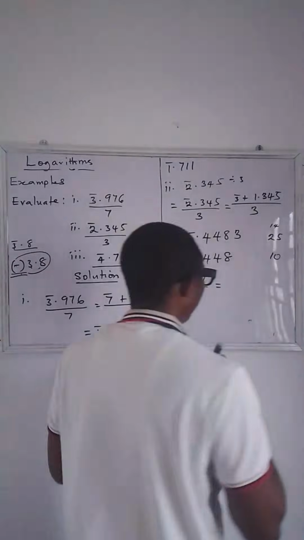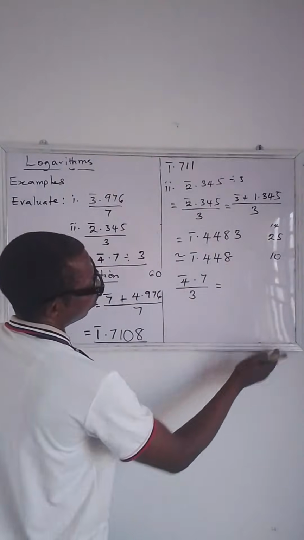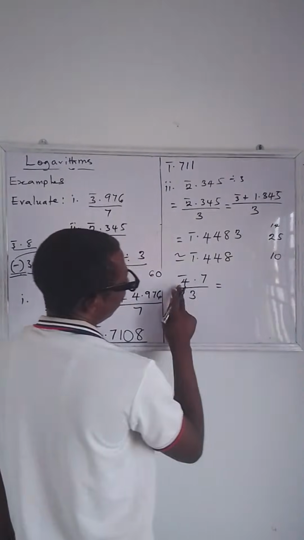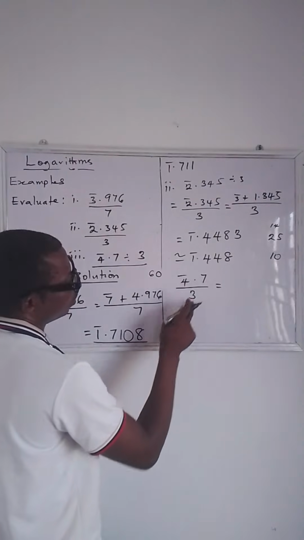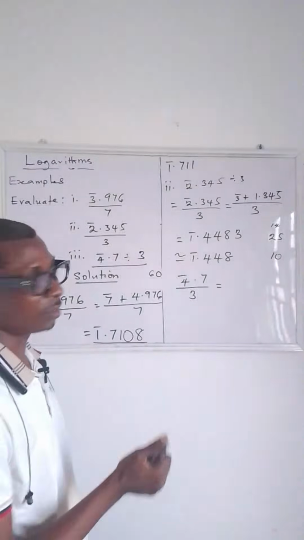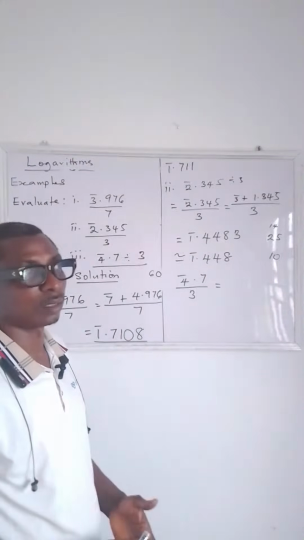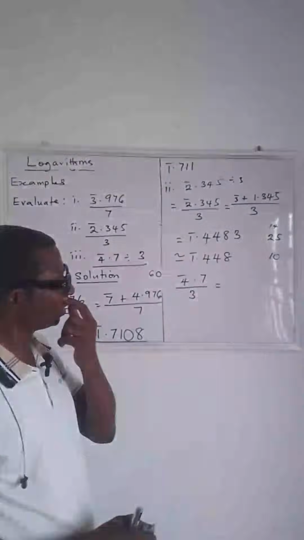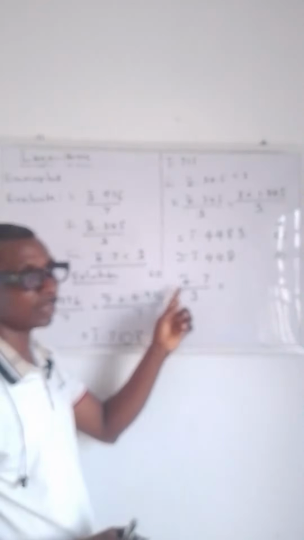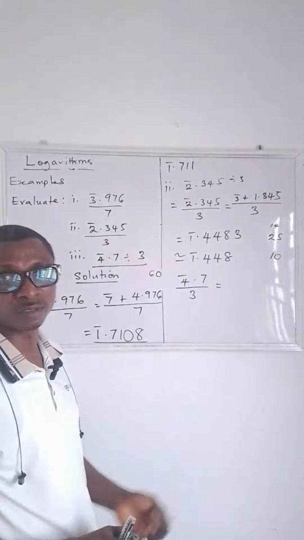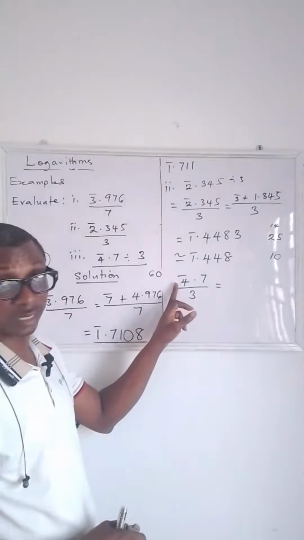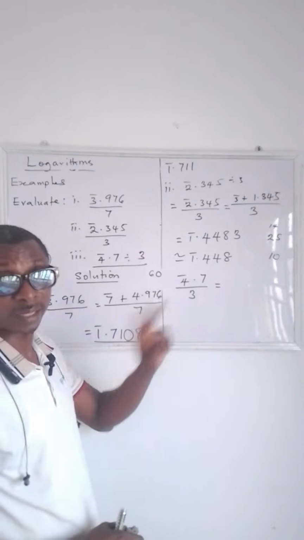All right, now let's check. Let's confirm. Now we have bar 4.7. Now we are dividing by 3. Now it's obvious that 3 cannot go in bar 4. So you look for the next bar that 3 will completely go in. That's going to be bar 6. So you must have increased this bar 4 by 2.